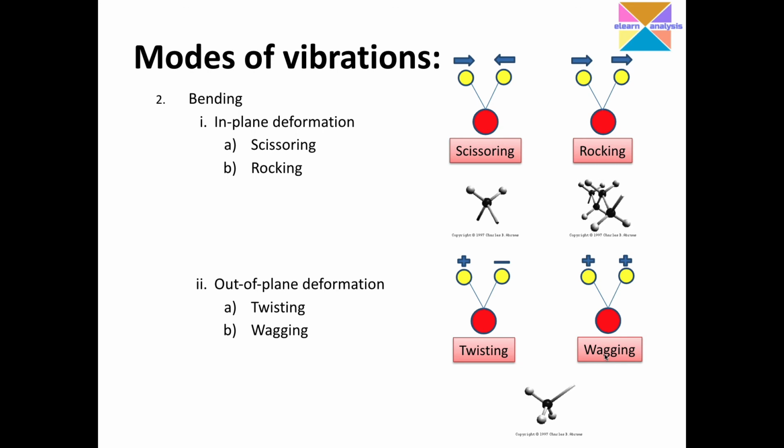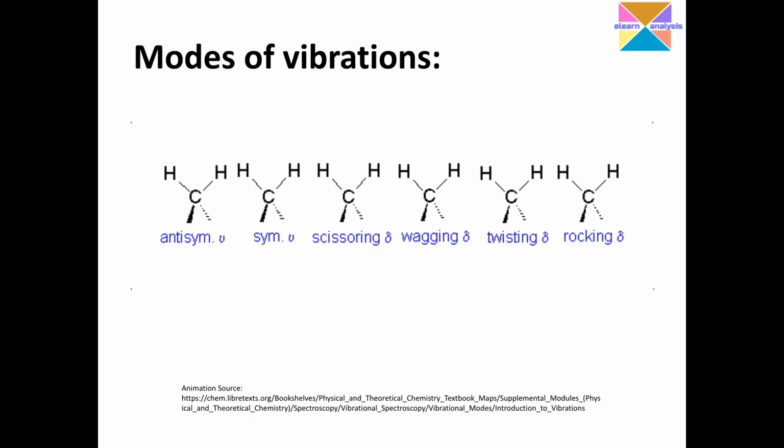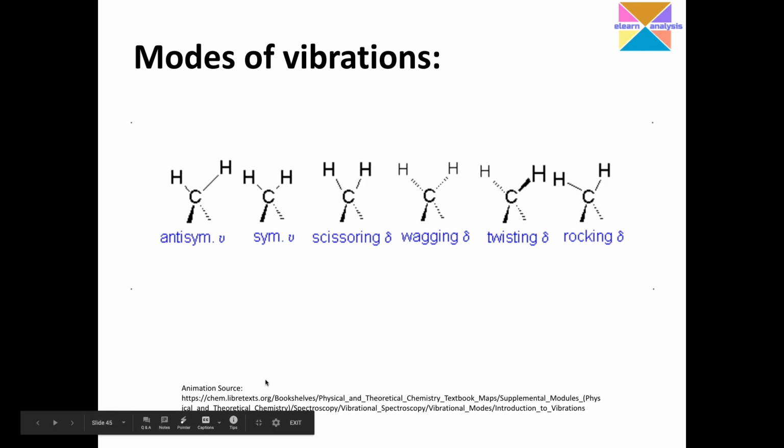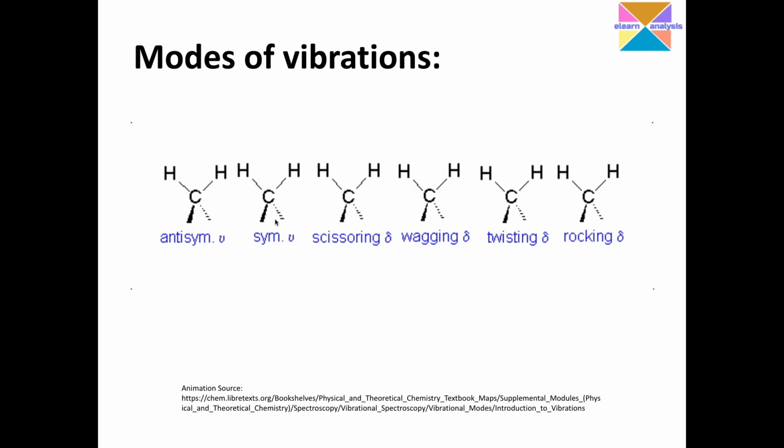So we have very different modes of vibrations, and I got this animation from chemlibretext.org. Very important. The previous discussion, we can imagine in terms of the CH bond. The first one is asymmetric, and the second one is symmetric stretching vibrations, and these two are stretching, and the rest are the bending.